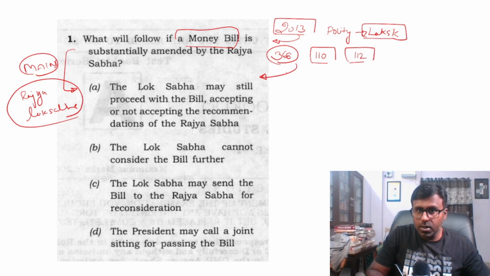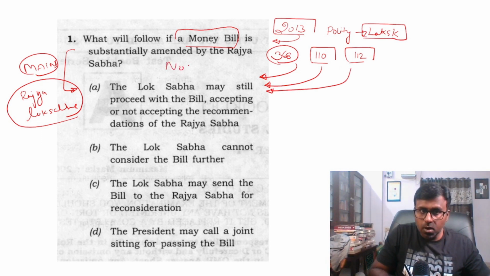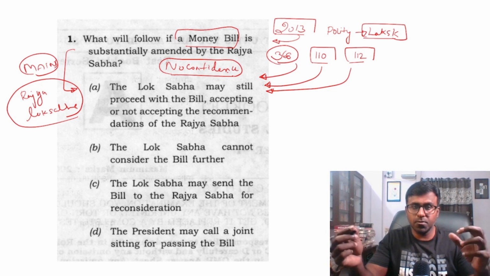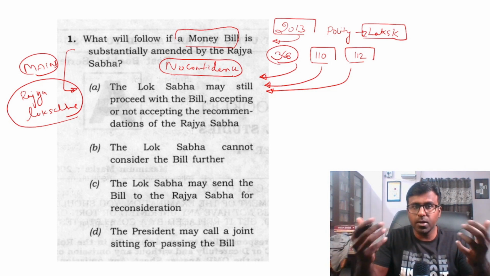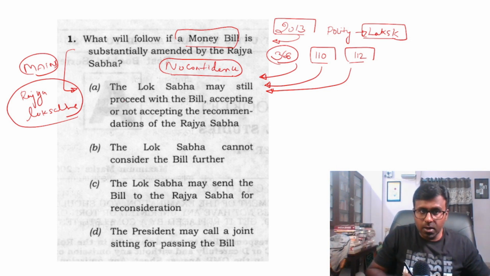All these give higher power to the Lok Sabha, and so does, for example, the no confidence motion, which is introduced only in the Lok Sabha. In such cases, Rajya Sabha has lesser power when you see the overall architecture of it. In this answer, the Lok Sabha may still proceed.